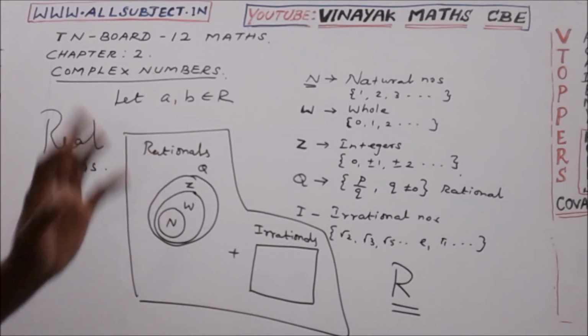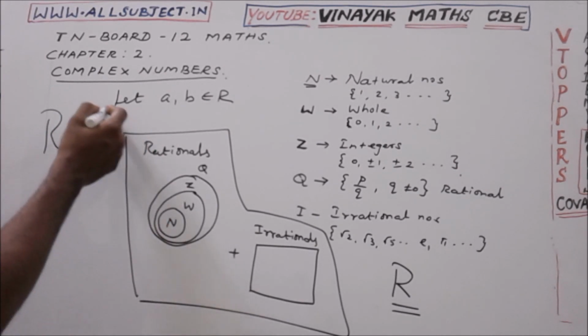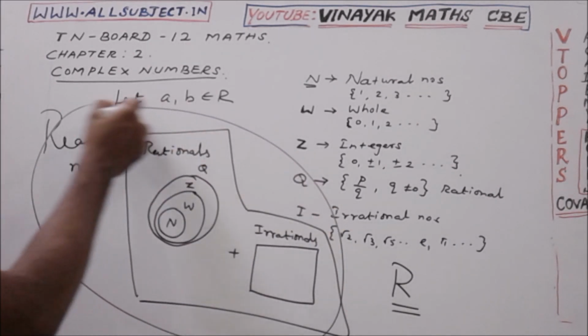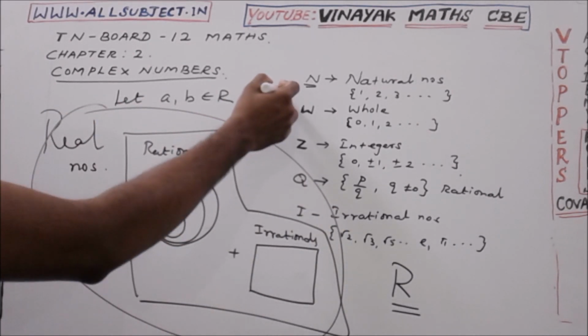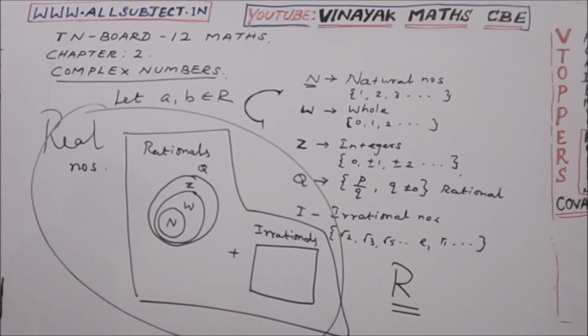That defines real numbers. Now we have another number system, known as the complex number system. It includes the real numbers also, and it is denoted by capital C. C is the set of complex numbers, the biggest number system. Which one defines a complex number? How can we identify it?